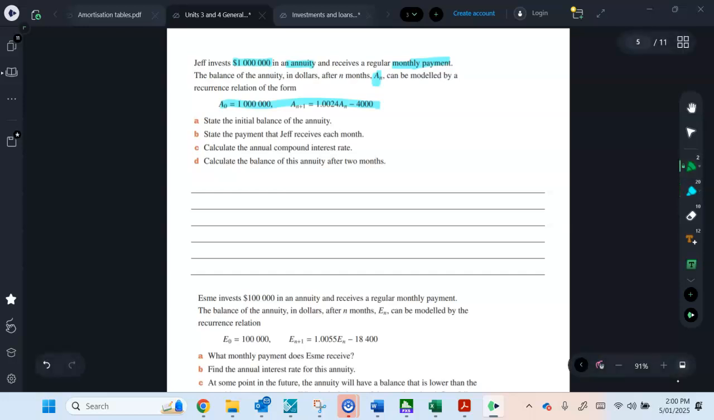State the payment that Jeff receives each month. So there's your initial value. There's the repayment. It's $4,000, not negative 4,000. It's 4,000 he receives. Calculate the annual compound interest rate.